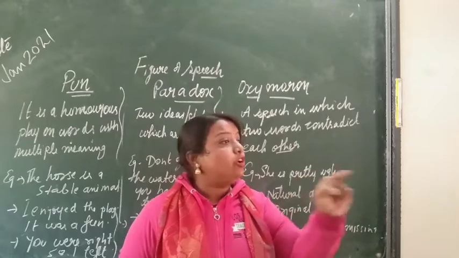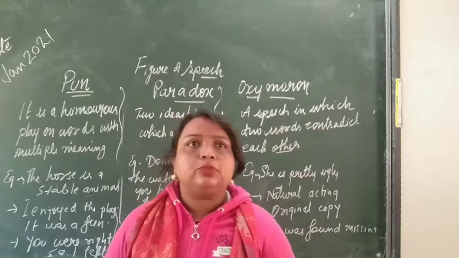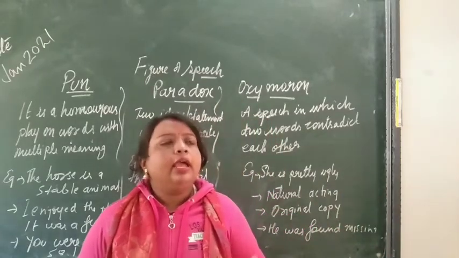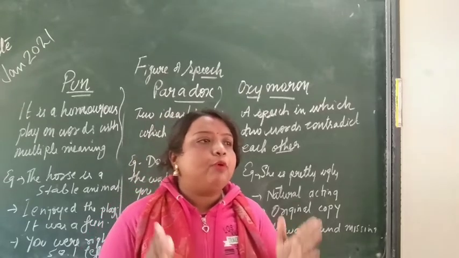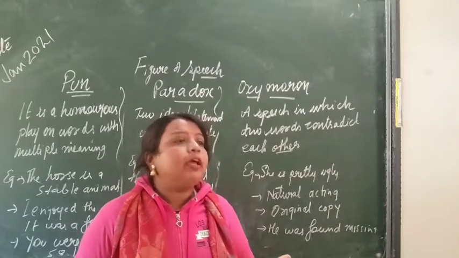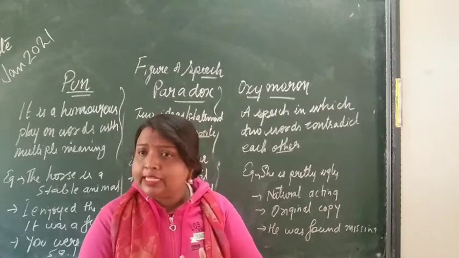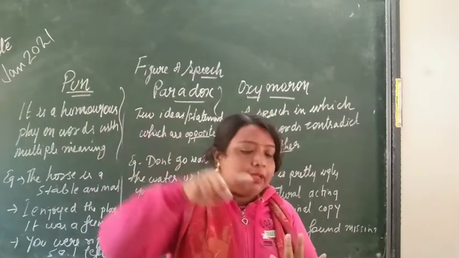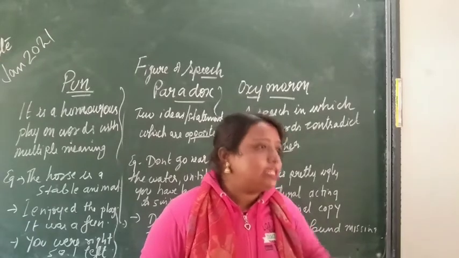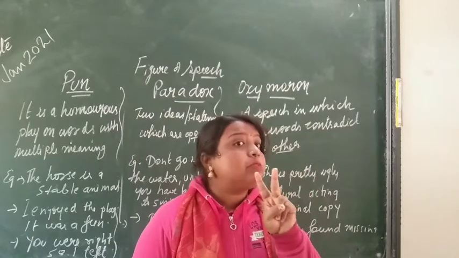Pun you will usually see in your drama part also. If you remember in Merchant of Venice, I think in Act 1 or Act 3 somewhere, Portia says that I don't want to play a light wife. Light here has two meanings. One light is the light which is coming. The second light means a wife who cheats the husband. Here also a question comes in Merchant of Venice.